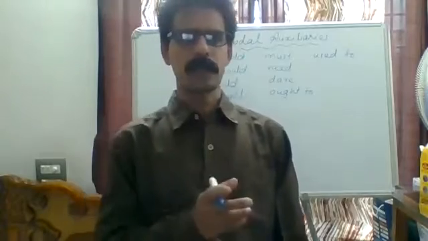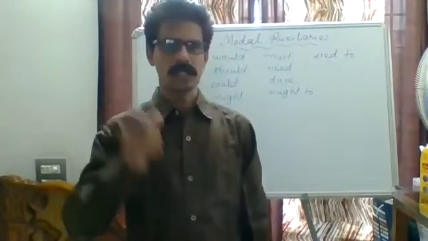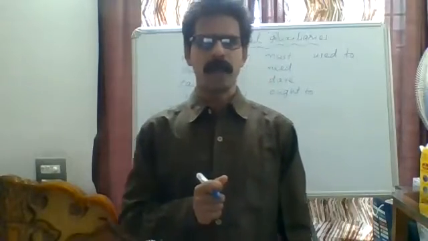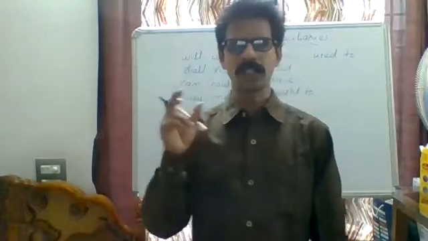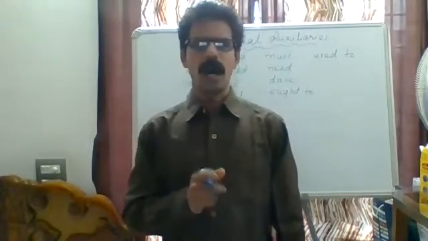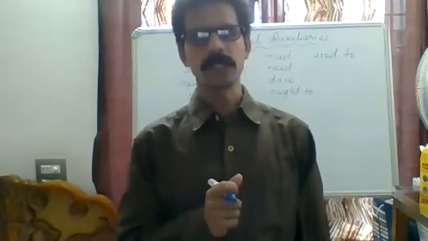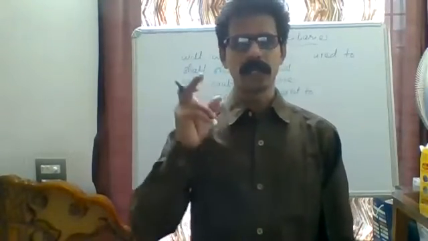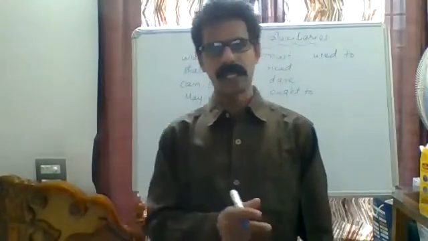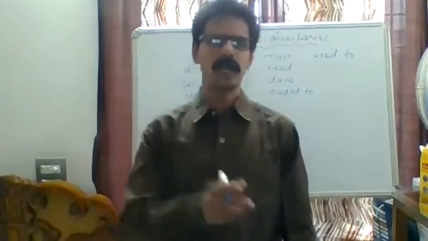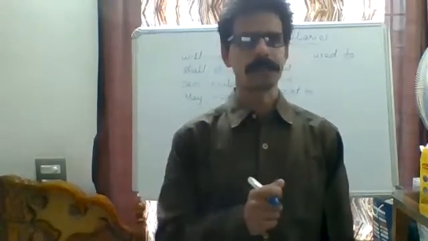These verbs can be used as both main verb and helping verb. For example, when I speak, I am teaching English. Am is a helping verb and teaching is a main verb. If I speak, I am a teacher, in that, am is a main verb because there is only one verb. When there is only one verb, it is called a main verb. When there are two verbs in a sentence, the first one is the helping verb and the second verb will be the main verb. I hope you understood it.